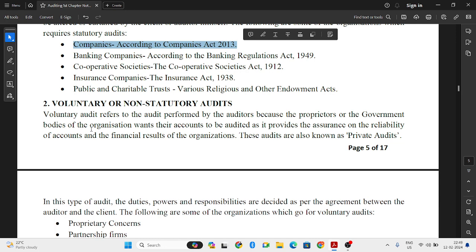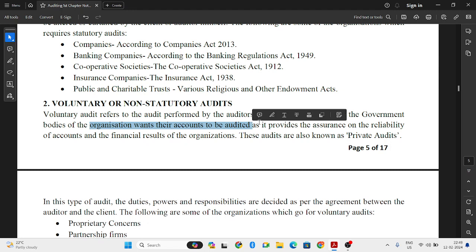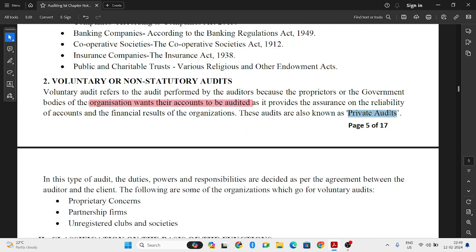Okay, so when the organization wants their accounts to be audited, suppose an organization wants their books of accounts to be audited, then voluntarily they can perform this audit. By themselves they can perform this audit. This is also called private audits.